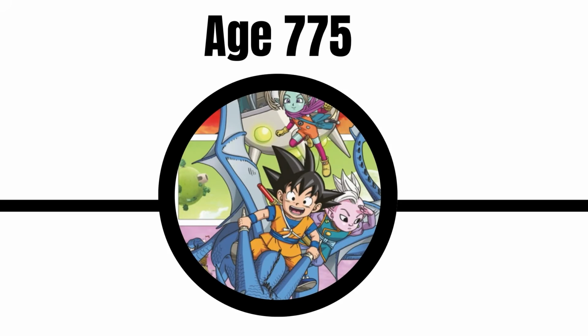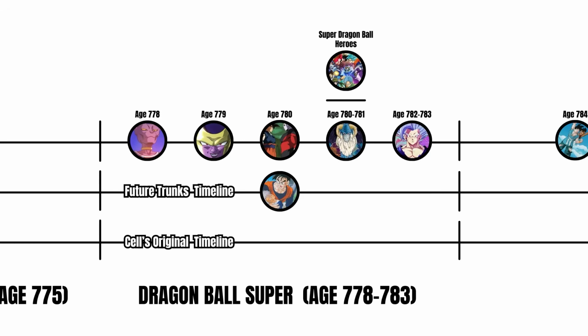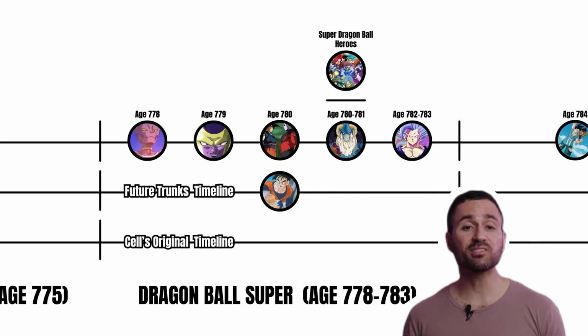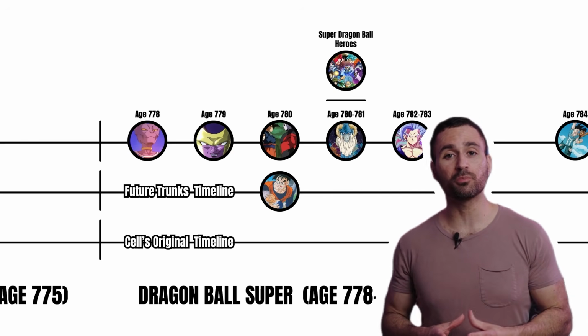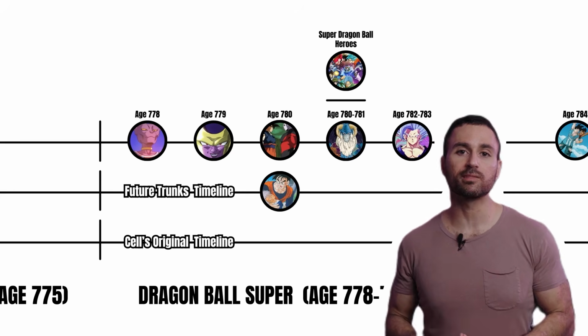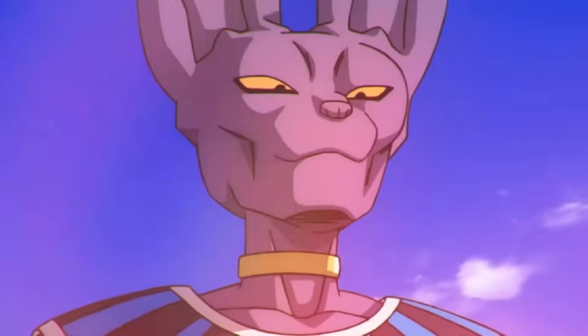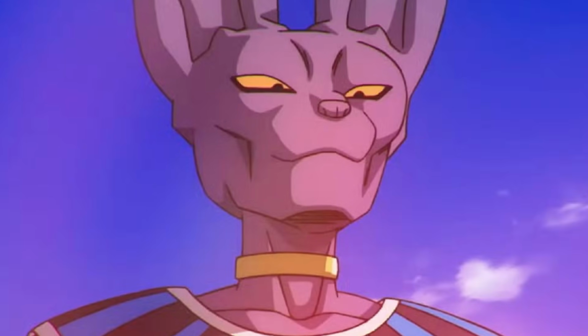And from here, we move into the events of Dragon Ball Super, age 778 to 783. This is the era where the gods and the multiverse play a major role in the main plot. Age 778, God of Destruction Beerus Saga.